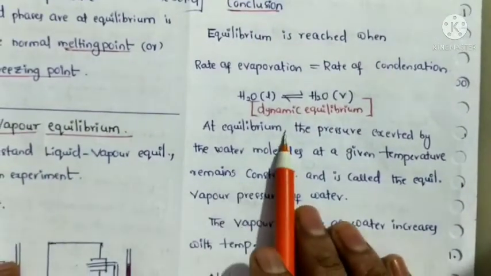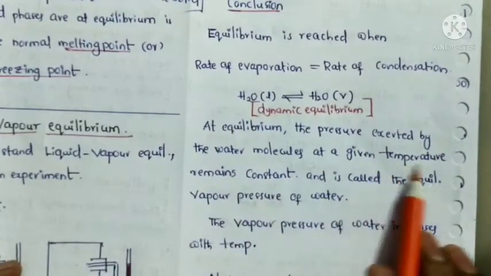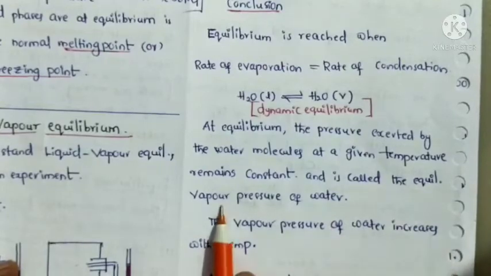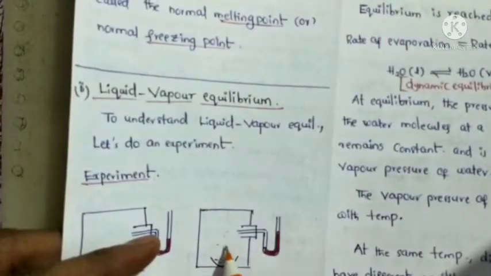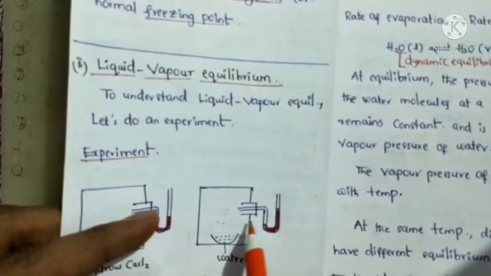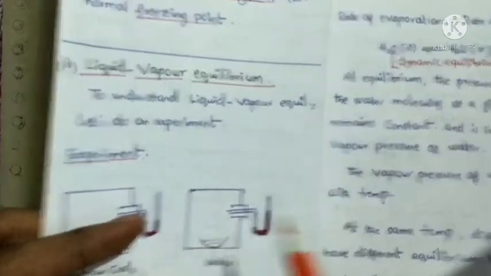At equilibrium, the pressure exerted by the water molecules at a given temperature remains constant and is called the equilibrium vapor pressure of water.